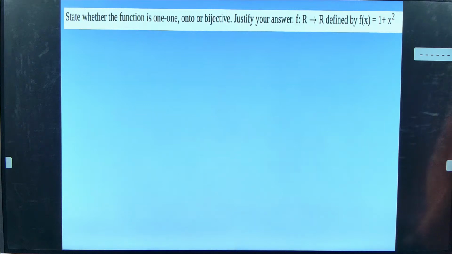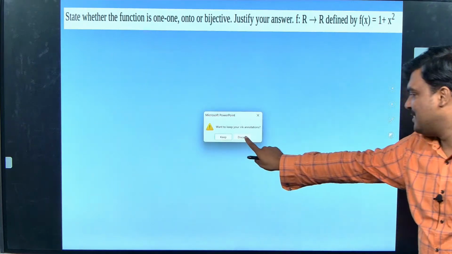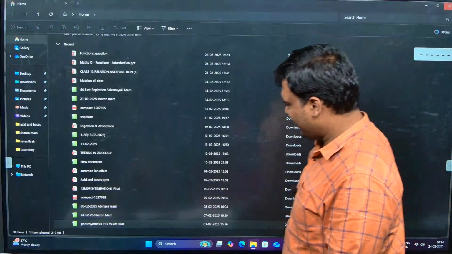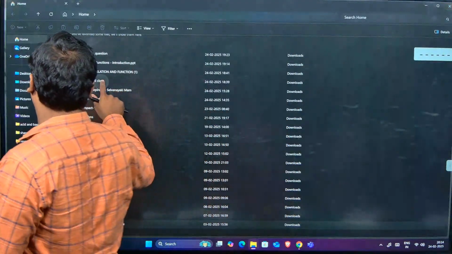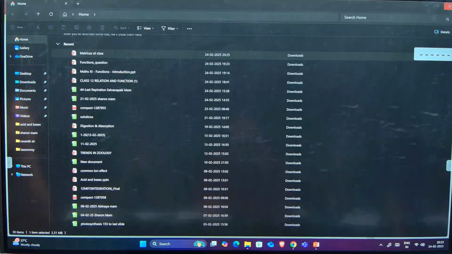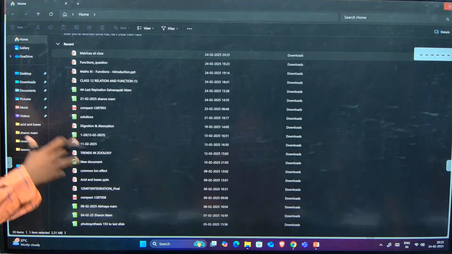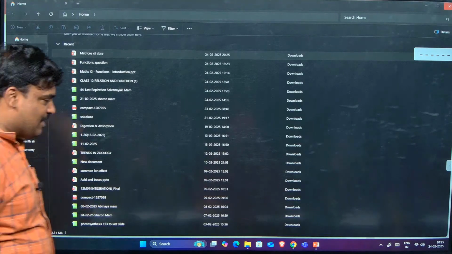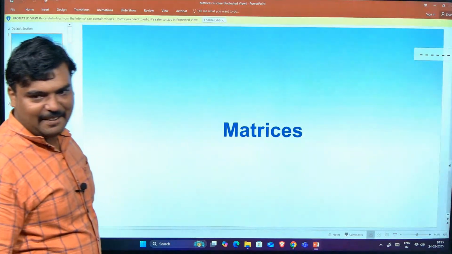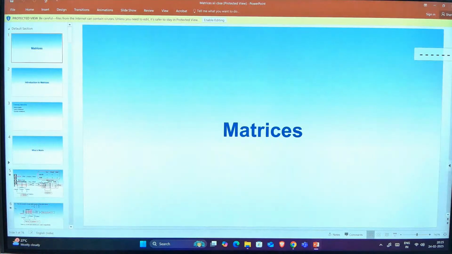Okay, now I am going to go for matrix. In class 12th, one of the most important chapters that made things easier is Matrices and Determinants. Okay, yeah, this is a new chapter.